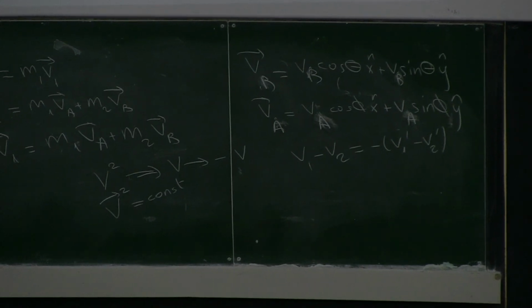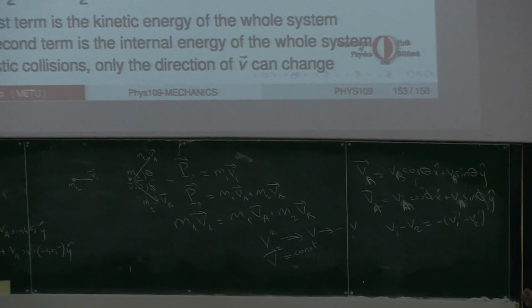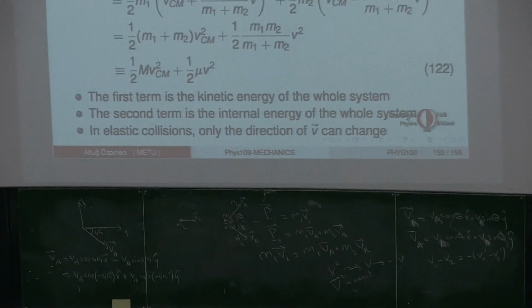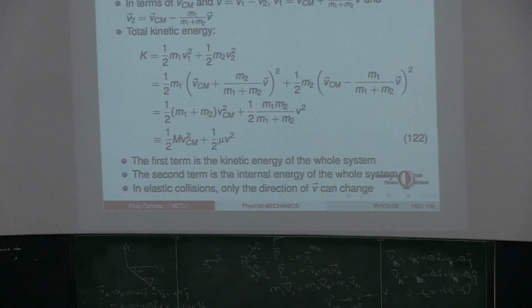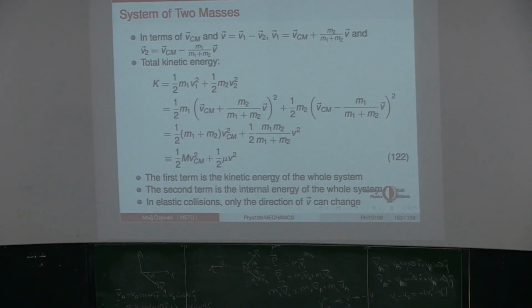So in a two-dimensional or three-dimensional collision between two objects, the relative velocity, its magnitude stays the same, but its orientation is still arbitrary. So in fact, that was the arbitrariness we had seen already, because just imposing energy conservation, we had 3 equations for 4 unknowns. There was one arbitrary parameter there, which we had to determine by some other means. And that arbitrary parameter is the orientation of this velocity vector, in which direction the velocity vector is pointing. After the collision, it can point in an arbitrary direction. The only restriction is that its magnitude has to be the same.